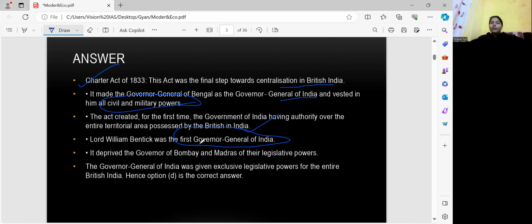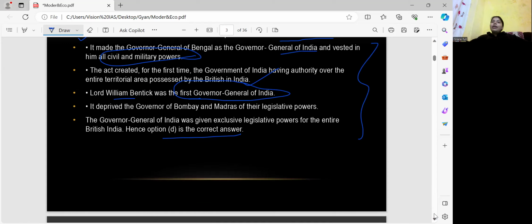Lord William Bentinck was the first Governor General. Just remember the name of the person, William Bentinck. It deprived the Governors of Bombay and Madras of their legislative power. The Governor General of India was given exclusive legislative power for the entire British India. Hence, option D is correct, that is Charter Act 1833. This is all the information related to the Charter Act 1833. Even through this information, we are able to solve other previous year questions also.